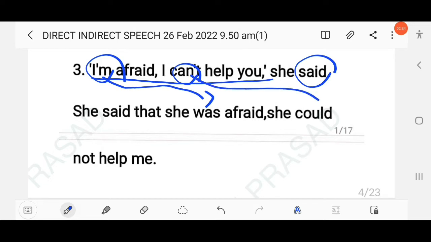So here can't will change into could, and the pronoun I will change into she. And here I am afraid, that means she was afraid. As here the speaker is she, so according to the speaker we have to also change the pronoun. So she said that she was afraid, she couldn't help me.